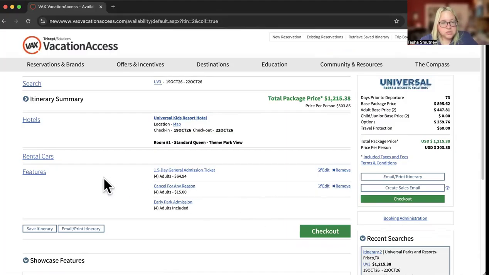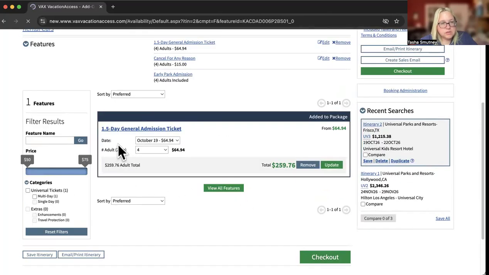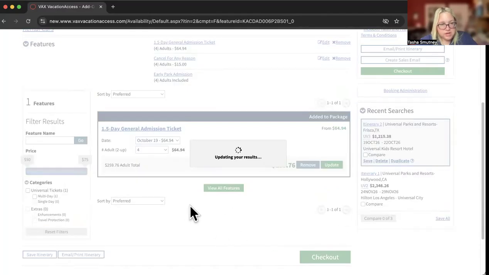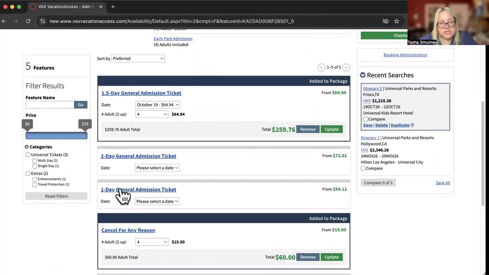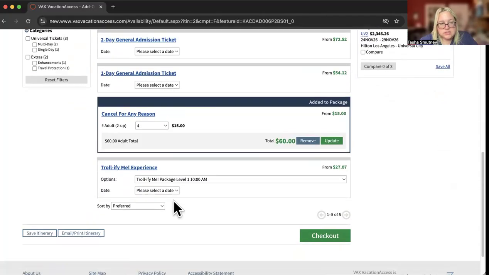This park is brand new. It's working very differently. What they have is a 1.5 day general admission ticket. That is the only type of ticket I believe they have right now. This is still a brand new park. It's less than 6 months. Oh, they do have others. They could do a 1.5, which is great for people who are coming in and they go to the park in the evening, the day they check in. If they're doing longer, 2 day ticket, 1 day ticket, the cancel for any reason.